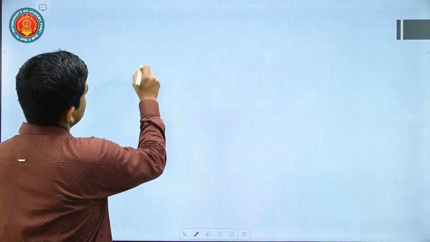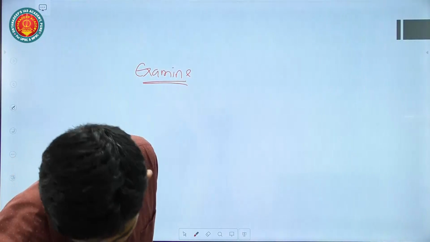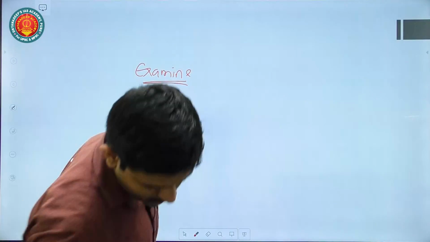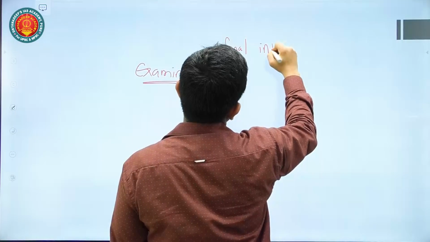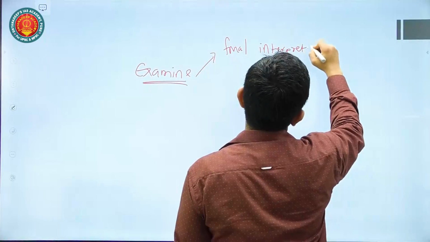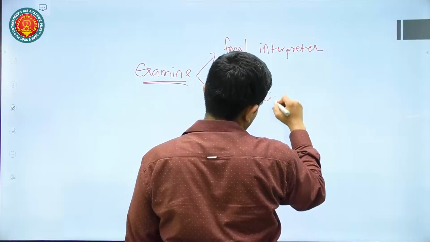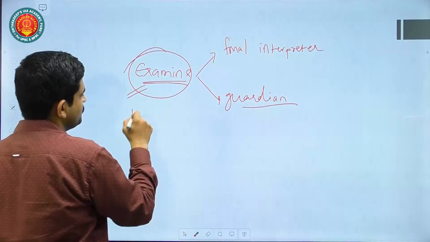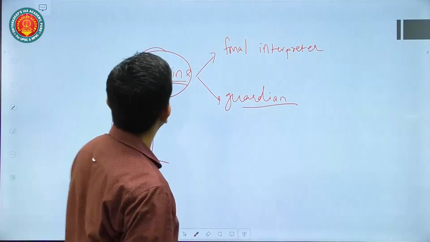Here, they have asked about the role as final interpreter, and the second part is guardian. So the question consists of these two aspects and asks you to examine it. You have to give both the positives and also the negatives of the Supreme Court's role.